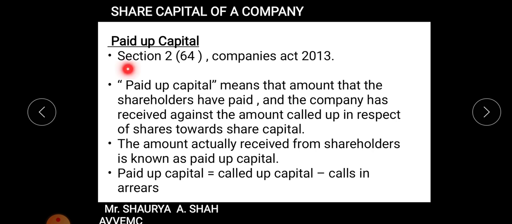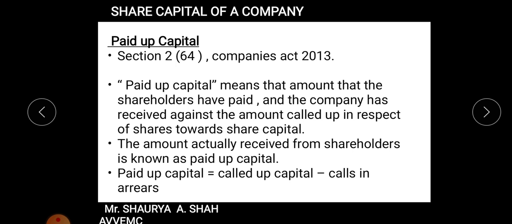So what is paid up capital? Section 2 of subsection 64 of Companies Act defines this. Paid up capital means that amount that the shareholders have paid and the company has received against the amount called up in respect of shares towards the share capital. In the previous slide's example, if a 10 rupees share was there, I have called up 7 rupees, and I have received that 7 rupees per share, right? So that 7 rupees the company has received against the call. I called 7 rupees and you have paid 7 rupees. So that is my paid up capital. The amount actually received from shareholders is known as paid up capital, right?